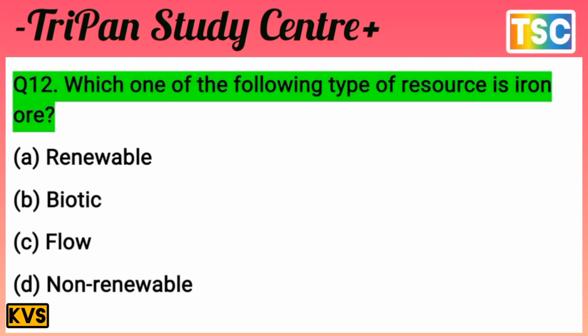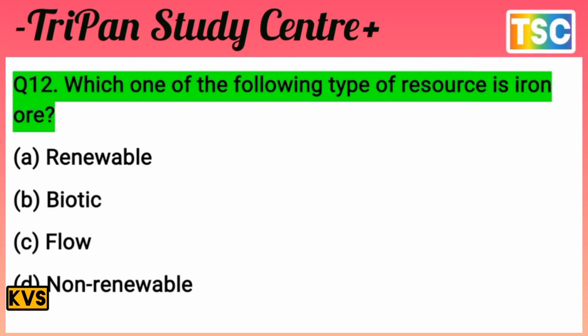The next question on your screen. The question is: which of the following types of resource is iron ore? That is the most important and interesting question here. Which one of the following types of resource is iron ore? The options are renewable, biotic, flow, and non-renewable. That's an important option. Take a few seconds. Think of your answer.